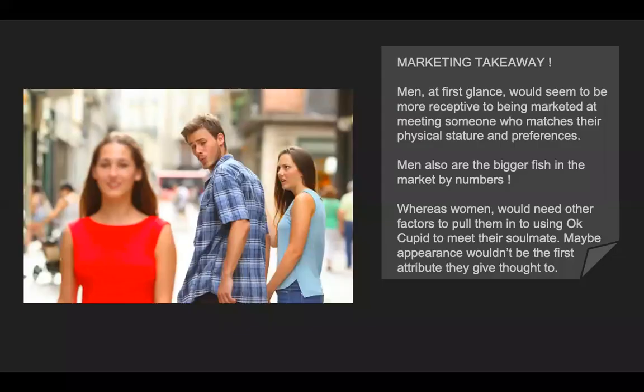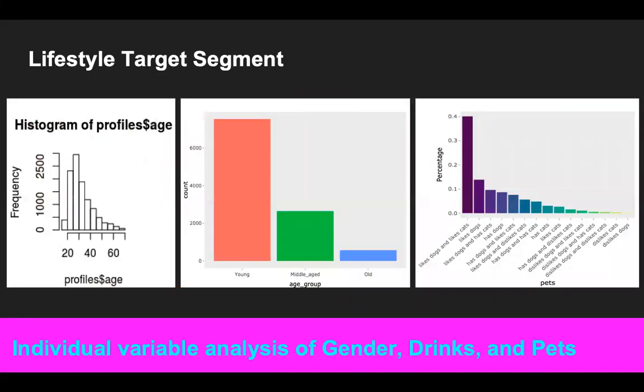So that's a good marketing insight takeaway that we could take from here, that men would be more receptive to being marketed as someone who matches their physical preferences and expectations, and they're also, like I said, the bigger category in the data set, whereas women, we would like to play to their other preferences and what they want and expect in a life partner. Fantastic. So those are three really good insights.